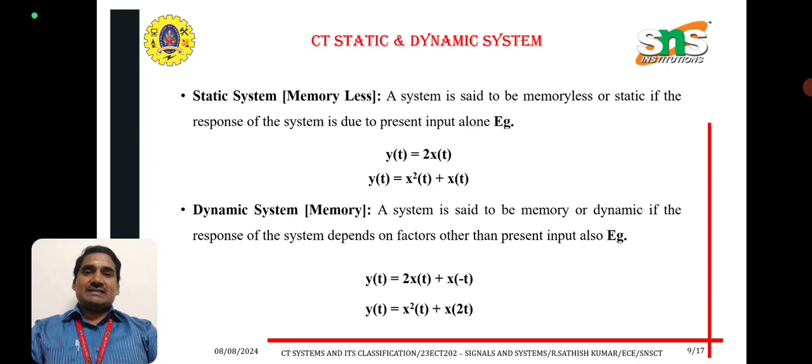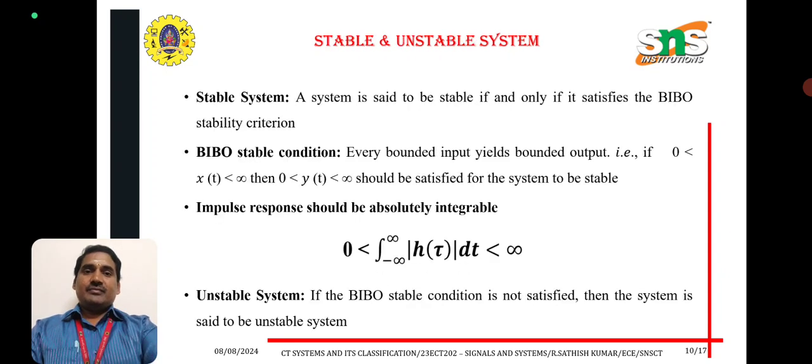Static and dynamic system. A static system is also called a memoryless system. A dynamic system is also called a memory system. A system is said to be static if the output depends only on the present input alone. A system is said to be dynamic if the response of the system depends on factors other than the present input.